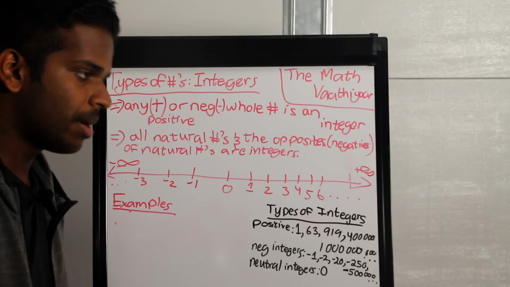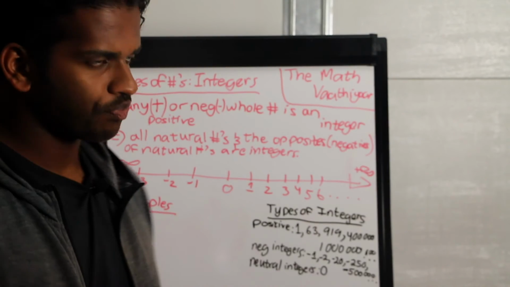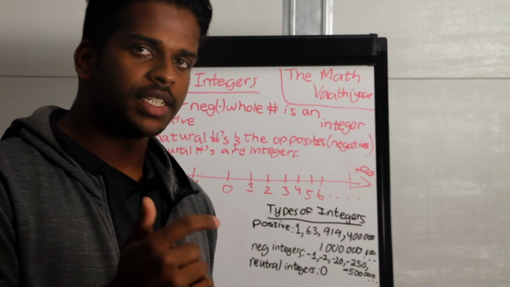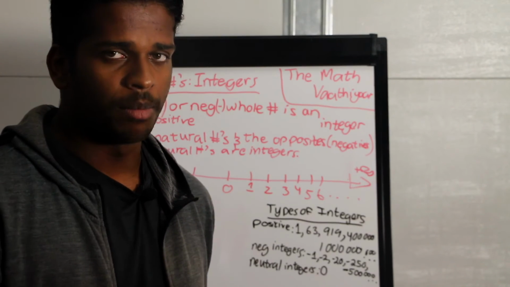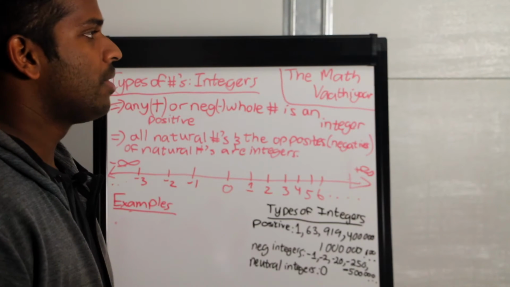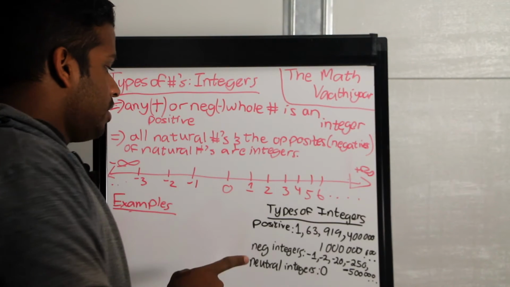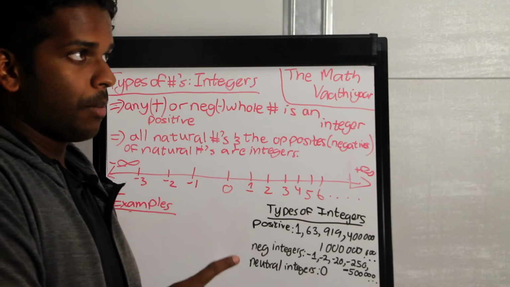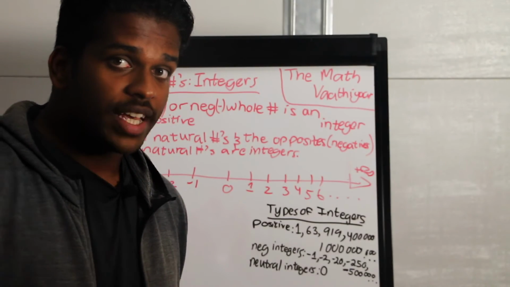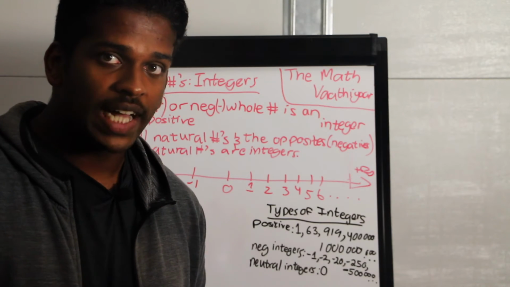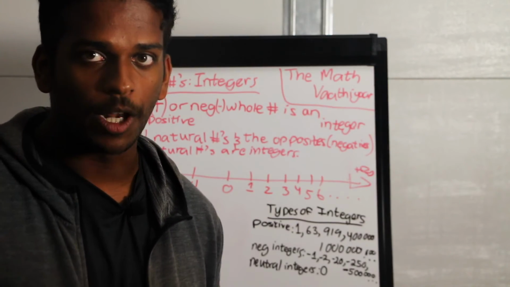We talked about natural numbers in the first video. Basically, positive whole numbers that contain value are natural numbers. That means numbers that are greater than 0 but not equal to 0. So 0 would not be a natural number because it does not contain any value.